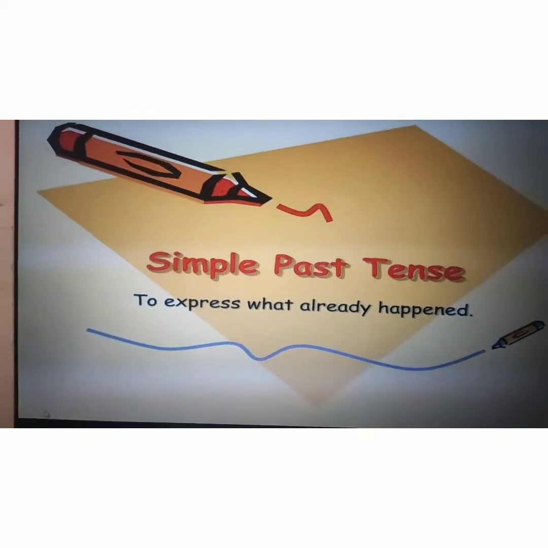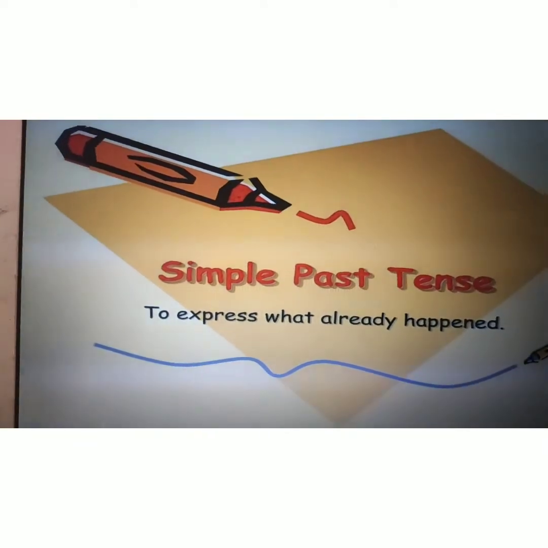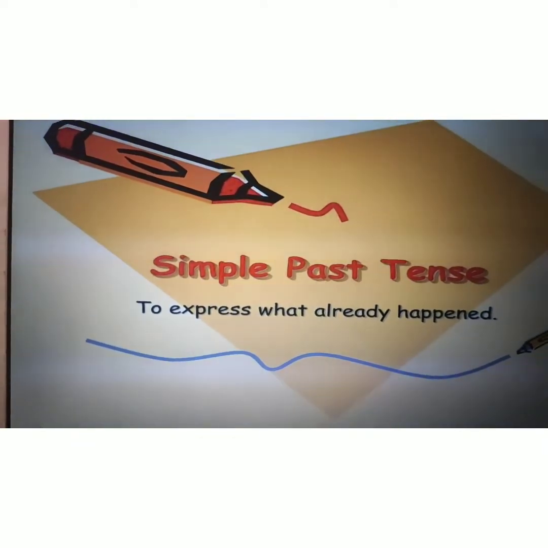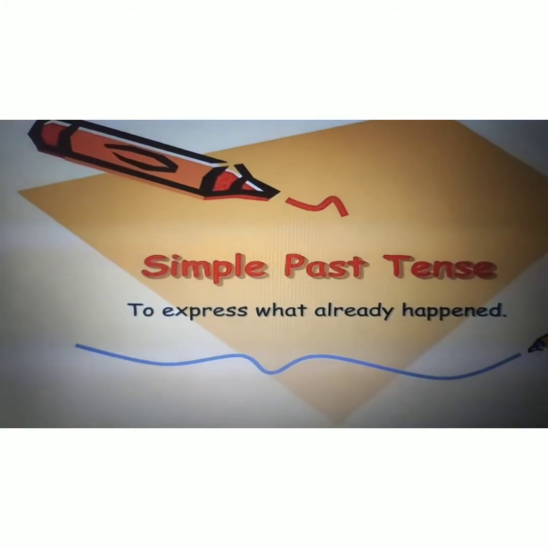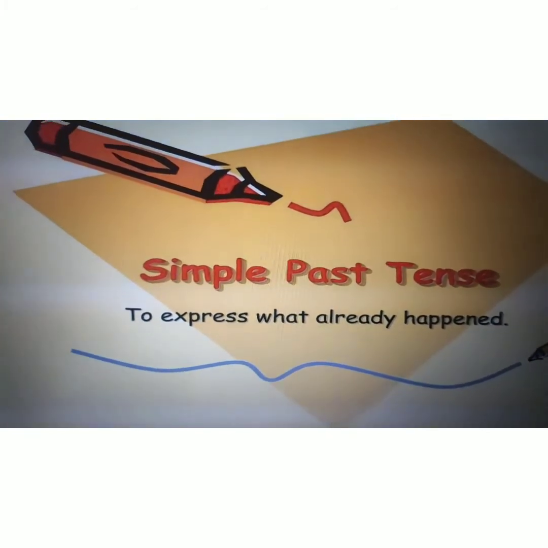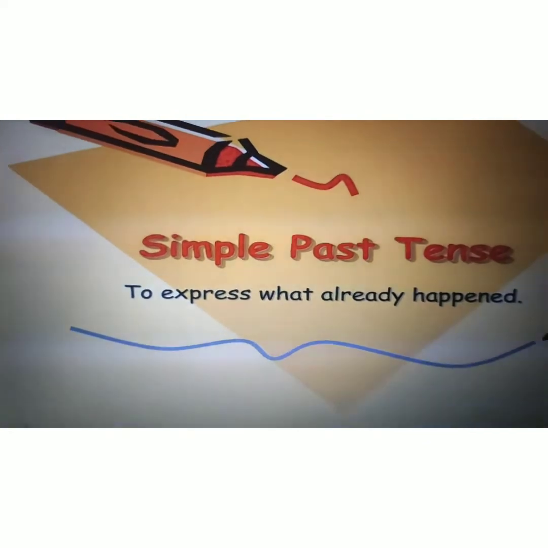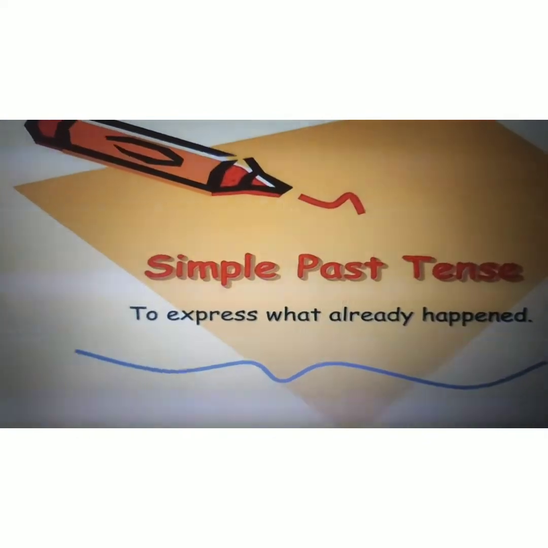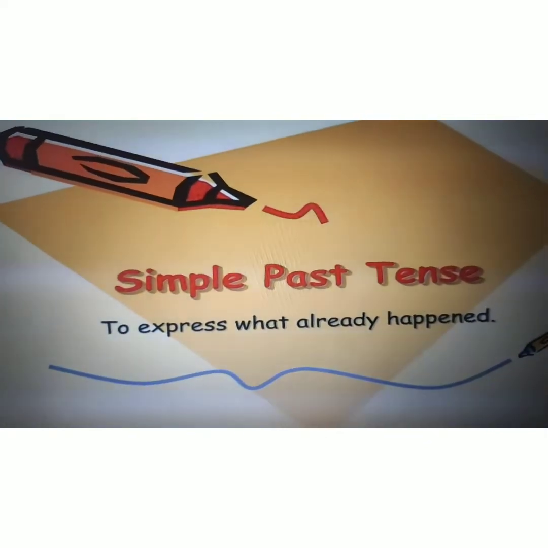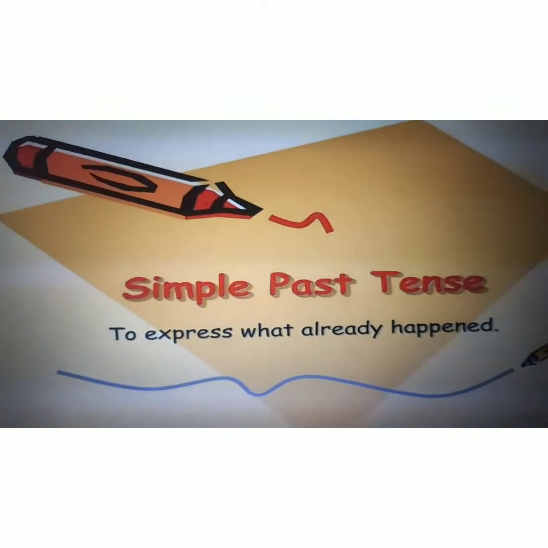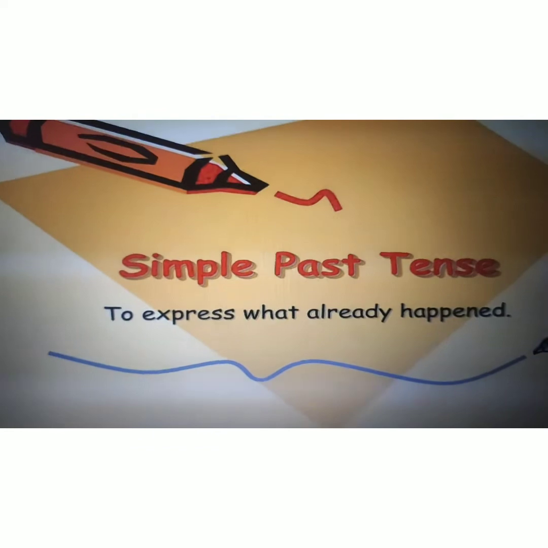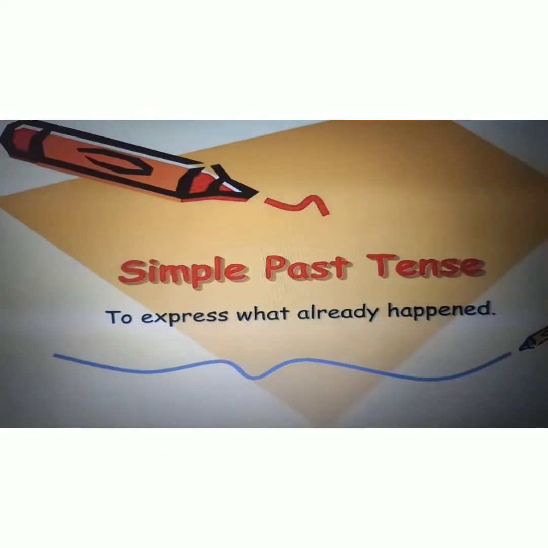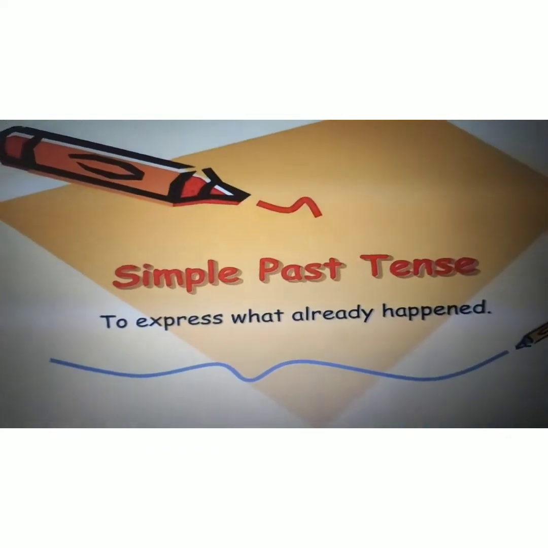tense. Now, as you all have learned simple present tense earlier, today we will do simple past tense. So simple past tense we usually use to express the things which has already happened. The things which are already happened, we use simple past tense for them only. Okay, so there are some rules for simple past tense, and what are they?